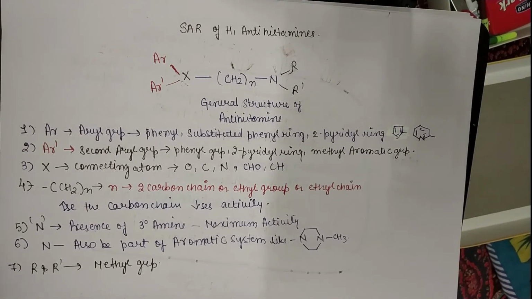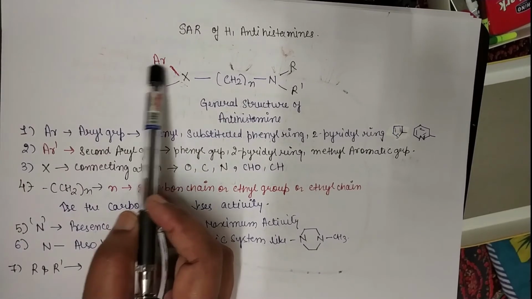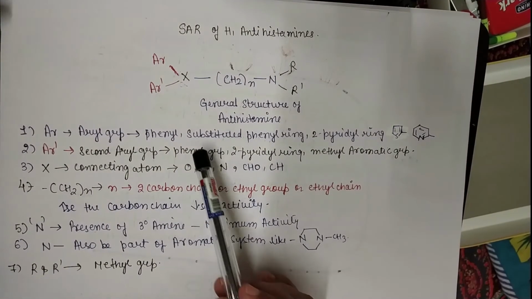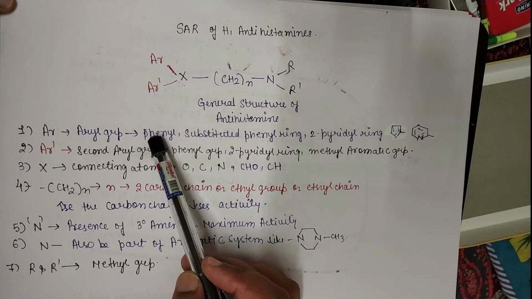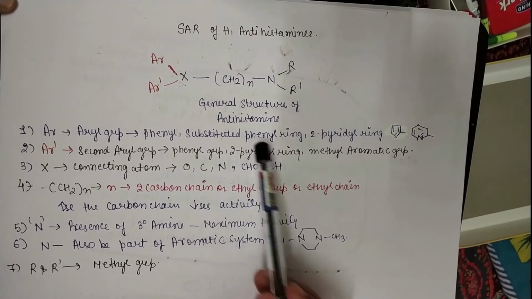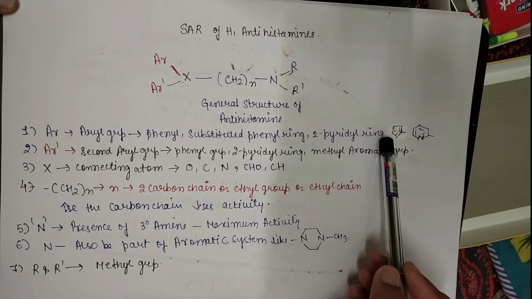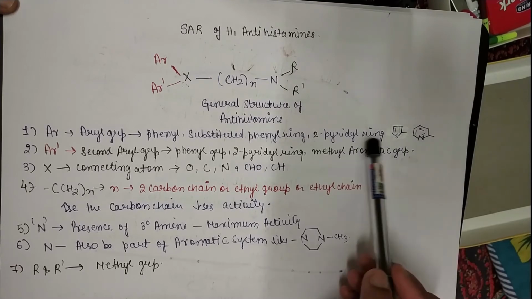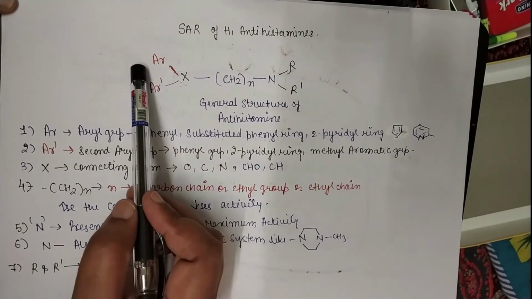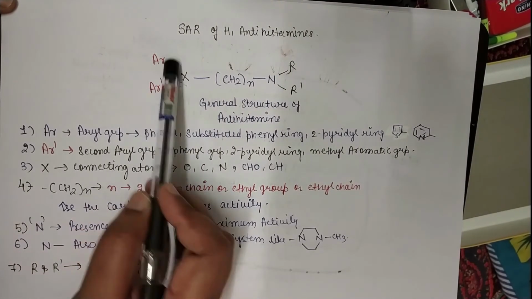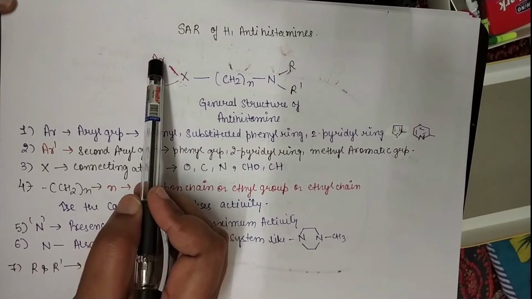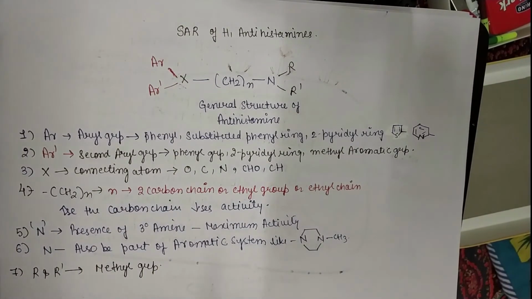The first point is about the aryl groups. In the aryl group we can use a phenyl, substituted phenyl, or pyridyl ring. Here you can see the examples. If we substitute these rings in place of AR, the aryl or aromatic group, the antihistaminic activity will increase.